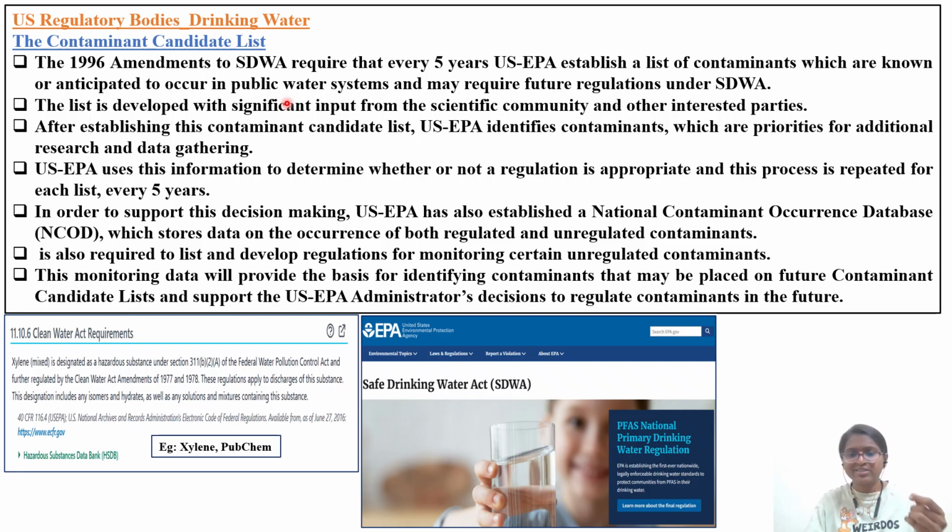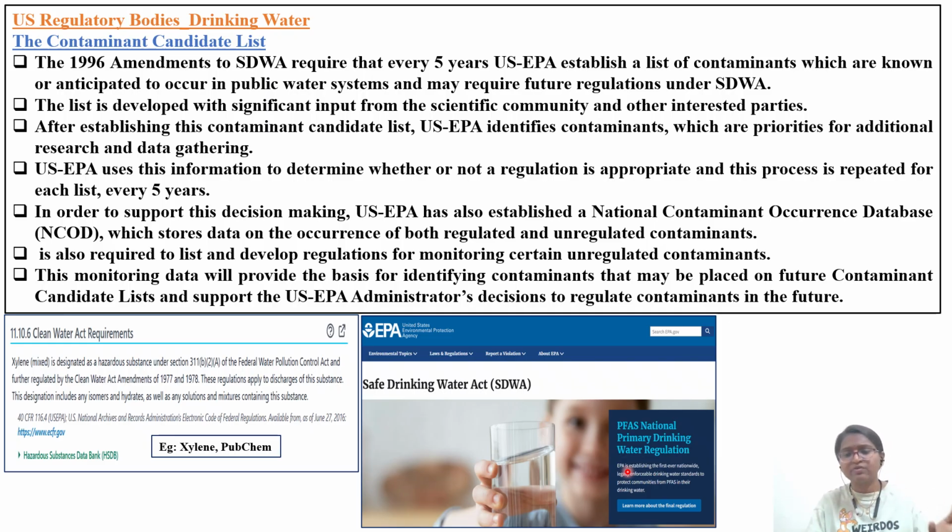Then we have to establish some limit, and it may require future regulations under SDWA. The list is developed with significant input from the scientific community after doing a lot of research and from other interested parties. They say that okay, a certain chemical has a potential threat. After establishing, for example, in the case of PFAS, okay, earlier there was no limit for PFAS.